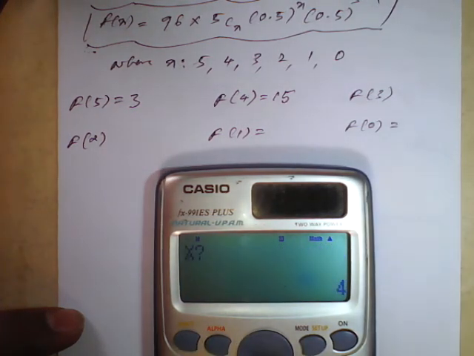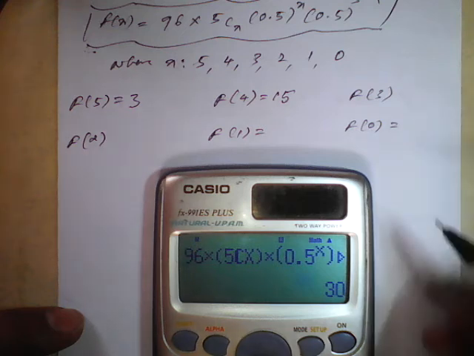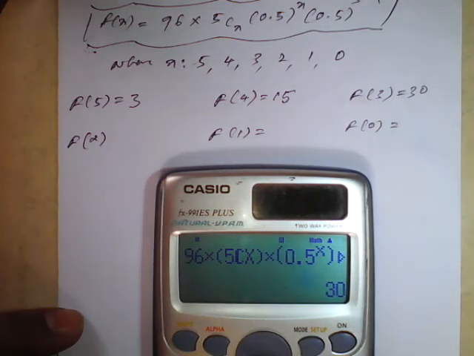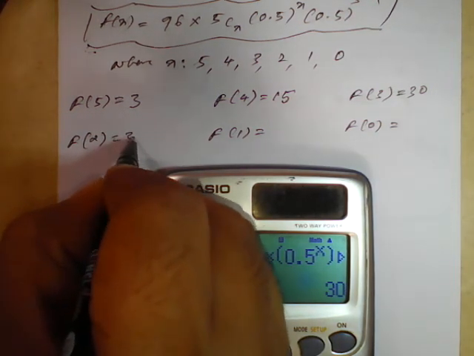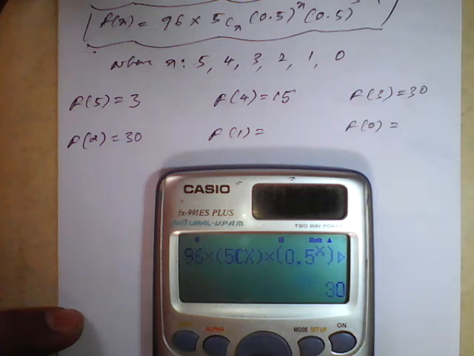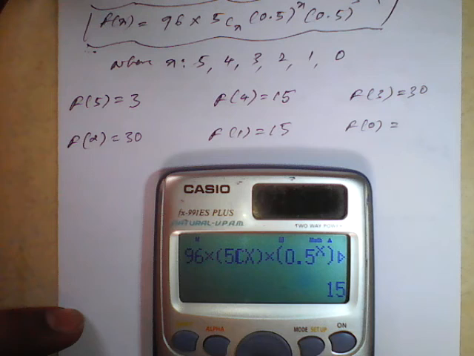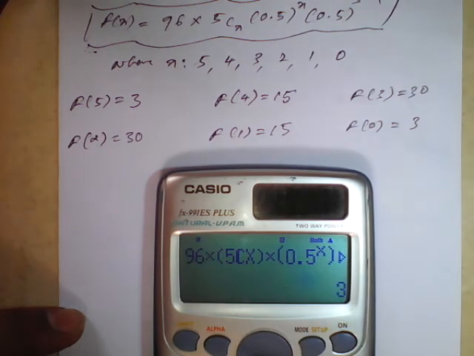Next, calc when x is 3, it will be 30. Similarly, when x is 2, it is 30. When x is 1, it is 15. When x is 0, it is 3. In this way we got the theoretical values.